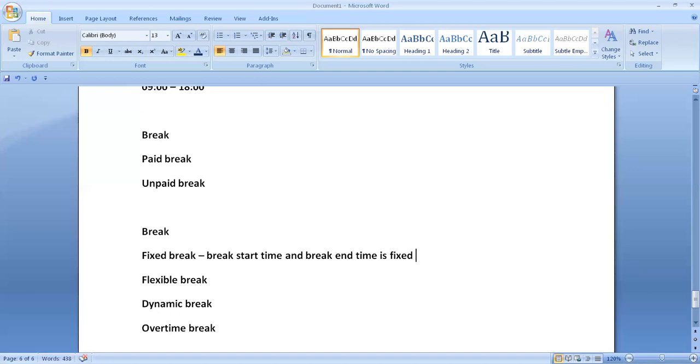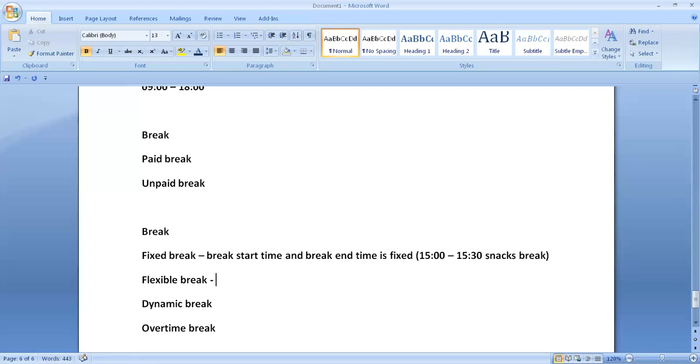For example, you can say 3 p.m. to 4 p.m. In SAP we don't maintain like that. So you are maintaining like 15:00 to 15:30, for example. 15:30 is a snack break or tea break or coffee break, you can say like this. This is a fixed break example.